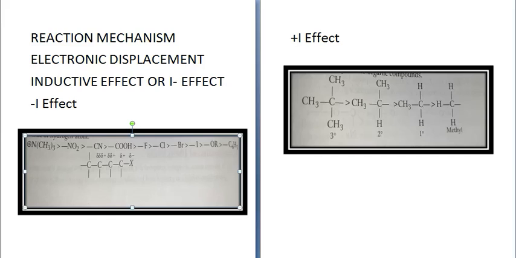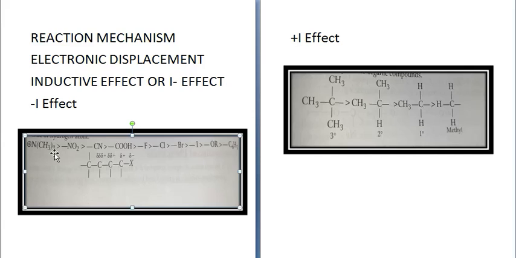Like, see in this case, N(CH3)3, NO2, CN, COOH, fluorine, chlorine, bromine, iodine, where R is the alkyl group, and C6H5.